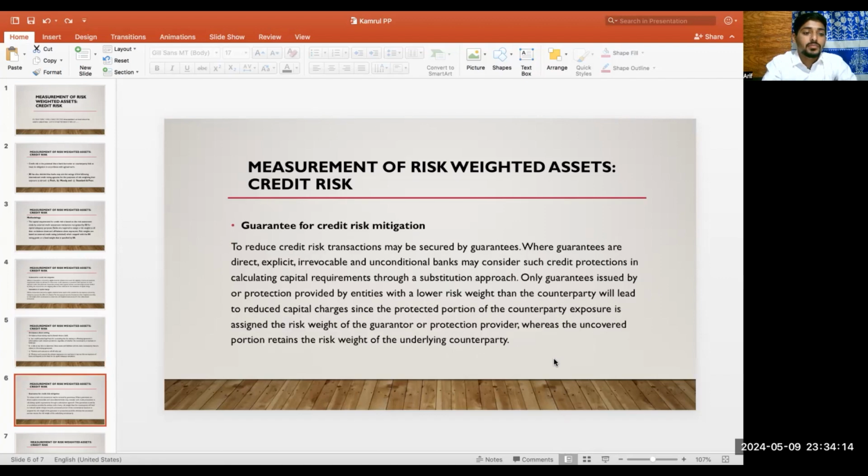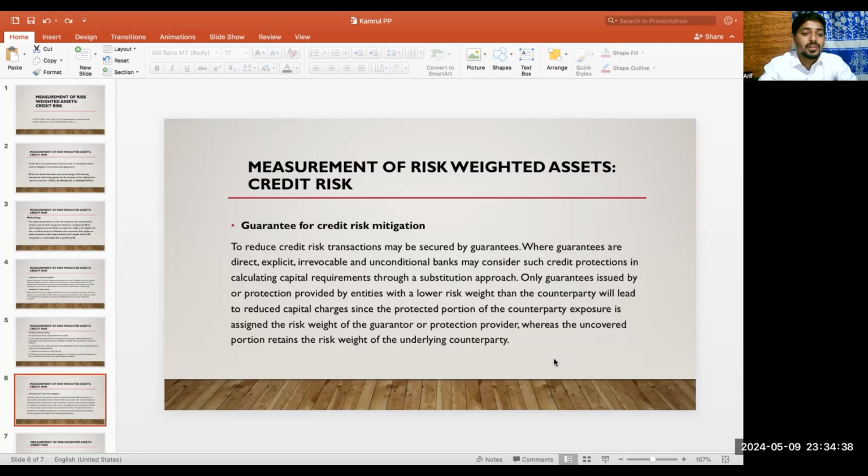Guarantee for credit risk mitigation. To reduce credit risk, for transactions secured by guarantees, where guarantees are direct, explicit, irrevocable, and unconditional, banks may consider such credit protection in calculating capital requirement through a substitution approach.